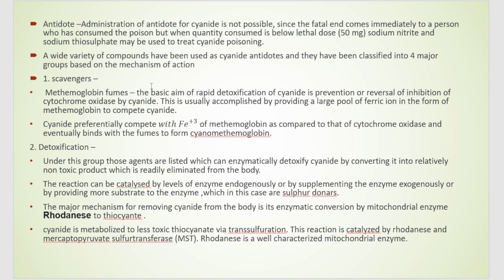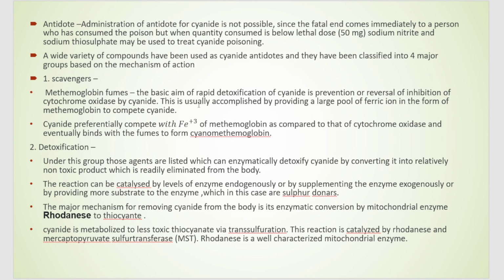First one is scavengers. Under scavengers, what we are using is methemoglobin fumes. They are used for rapid detoxification of cyanide, that is prevention or reversal of inhibition of cytochrome c oxidase by cyanide. You know that cyanide affects the cytochrome oxidase. It makes it inactive and it takes up the electron given by cytochrome oxidase by binding to cytochrome oxidase. So to prevent that, methemoglobin fumes are used.